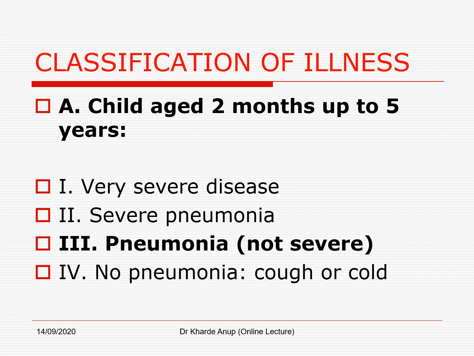Next is the classification of acute respiratory illnesses. Classification means making a decision about the type and the severity of the disease. It is required because each classification has a corresponding treatment plan which should be followed. So let's see the classification for children aged 2 months up to 5 years old. It has a very severe disease category, severe pneumonia, pneumonia which is not severe, and the last category is no pneumonia, that is the presence of only cough and cold. Let's see them one by one.